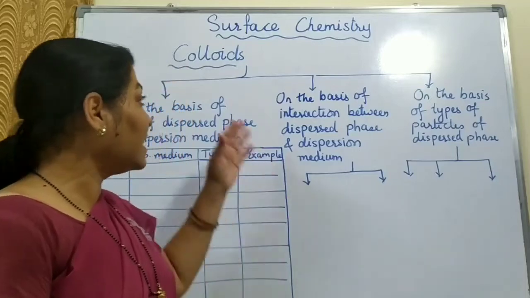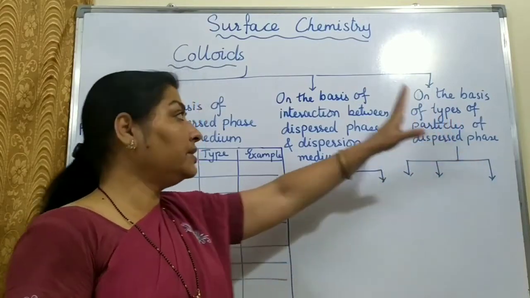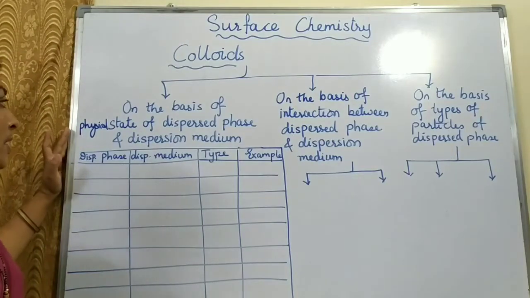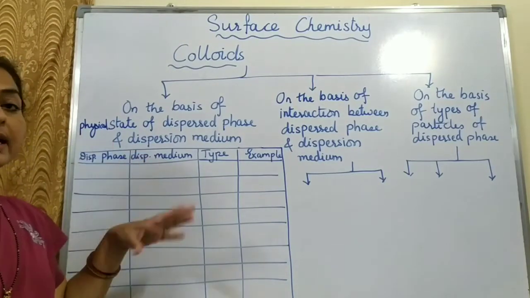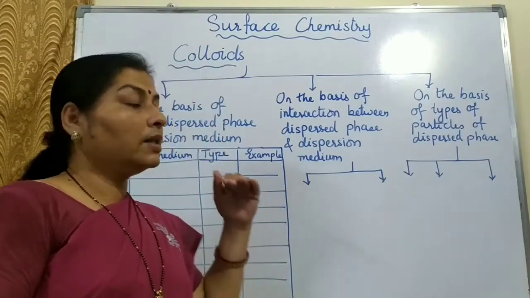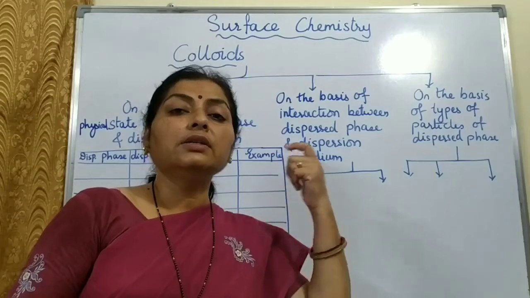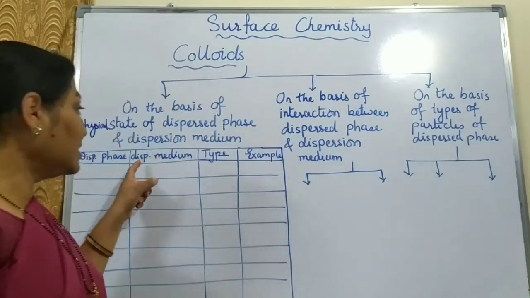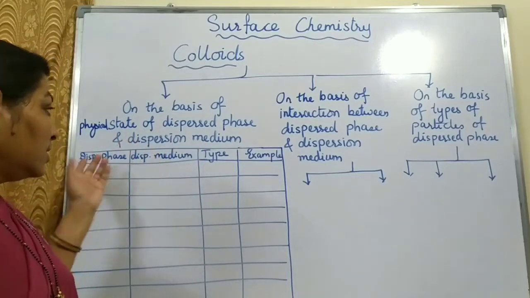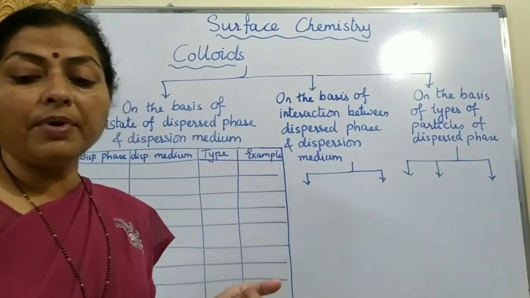Now first of all, let us see the classification of colloids. There are three different types of classification of colloids. One is on the basis of the physical state of the dispersed phase and the dispersion medium. So dispersed phase is just like a solute. In the case of a true solution, what is solute? That is a dispersed phase. And dispersion medium means what is a solvent in a true solution, that is a dispersion medium over here. Then what do we call it? Like what combination, what is the type of colloid that we will write here, and then the example.